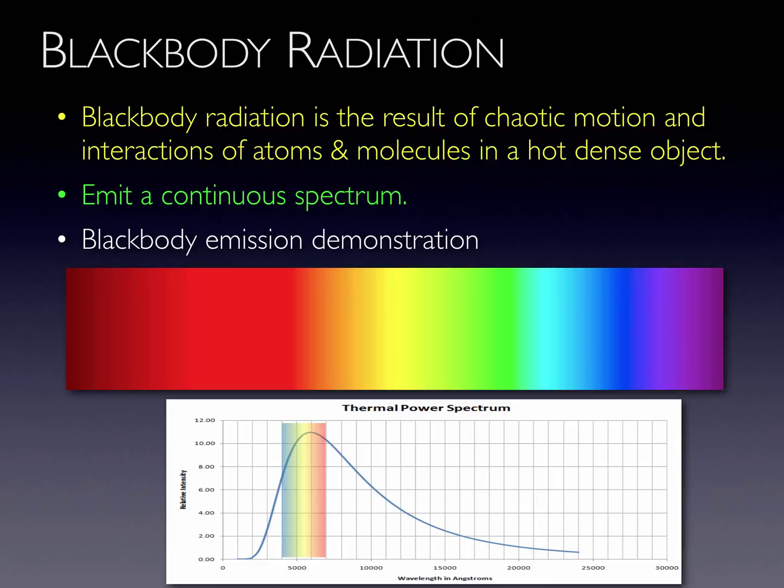Black body radiation is the light emitted from the surface of hot dense objects as a result of the chaotic motions and interactions of the atoms that make it up. Black body radiation is a continuous color spectrum of light, as shown in the top color spectrum. Below the color spectrum is a power spectrum, which is a graph of the emitted power at each wavelength.